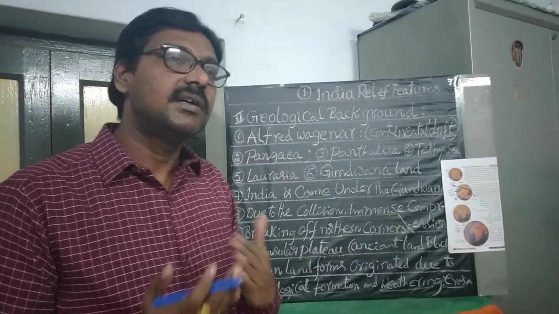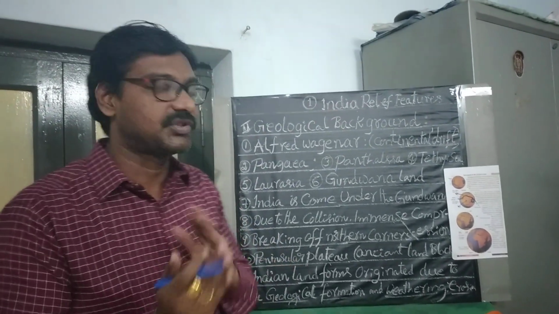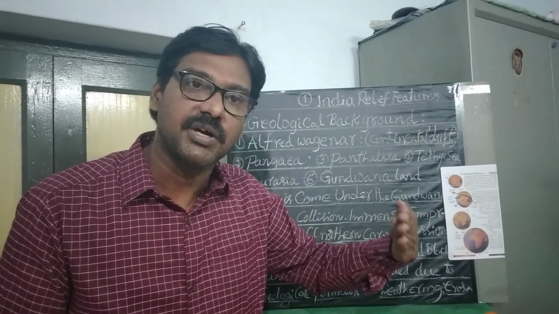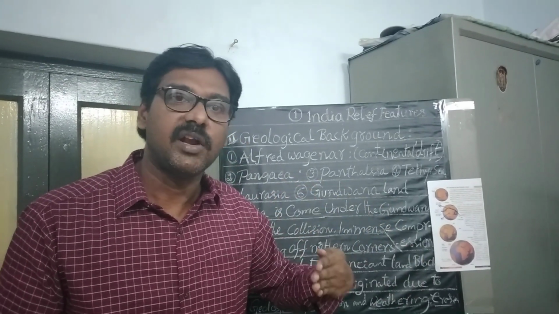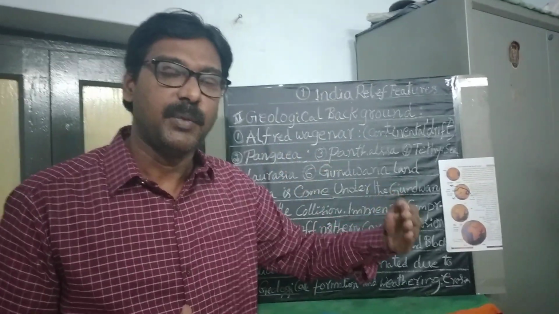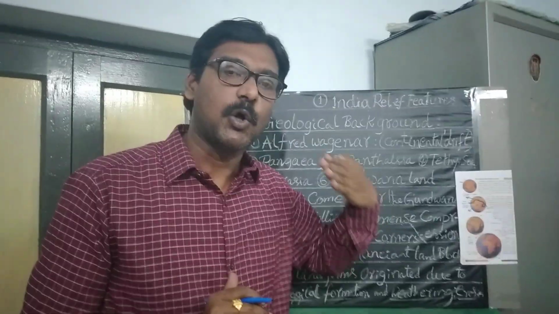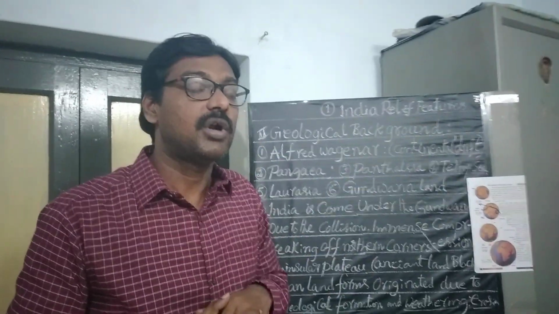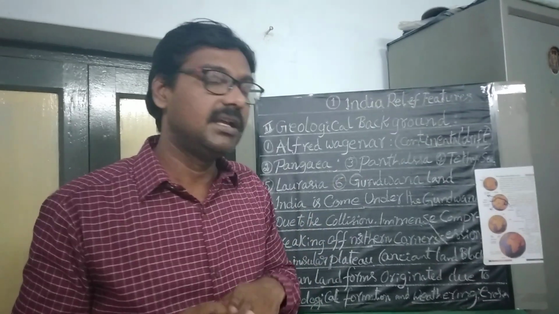So there are 6 major Indian landforms. One is the Himalayan mountains. Second is the Indo-Gangetic plains. Third is the peninsular plateau. Fourth is the coastal plains. Fifth is the desert, and sixth is the islands. These are the important landforms in India.